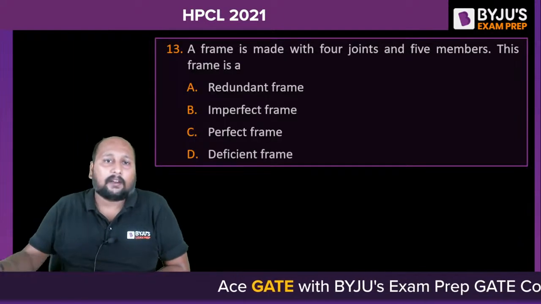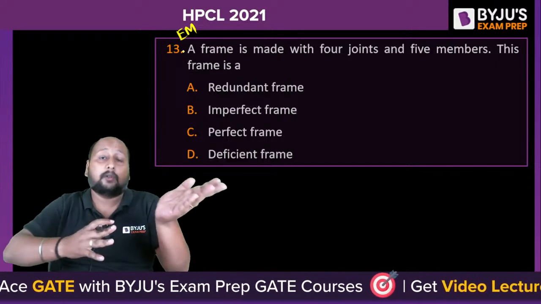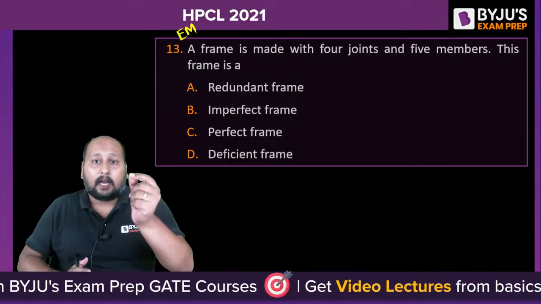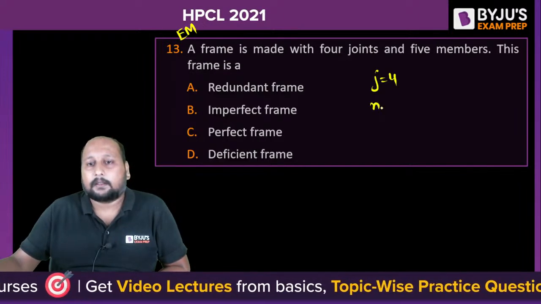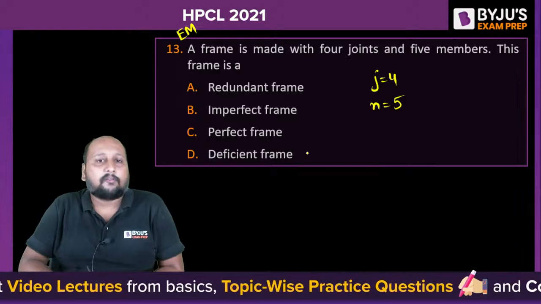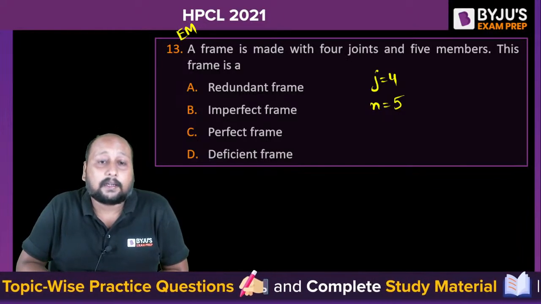A very easy question again from engineering mechanics, and you can clearly see that engineering mechanics has more questions as compared to theory of machine. Right? A frame is made with 4 joints and 5 members. Then this type of frame is called redundant, imperfect, perfect, or deficient. A question from the truss topic.